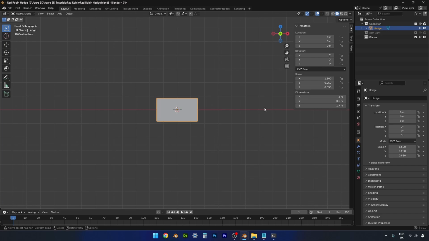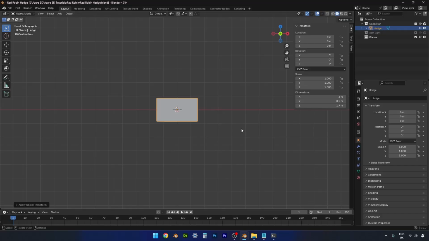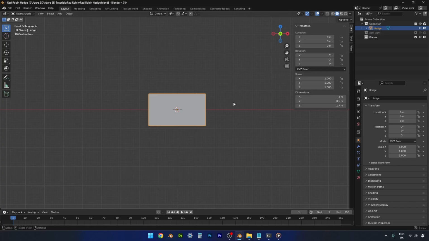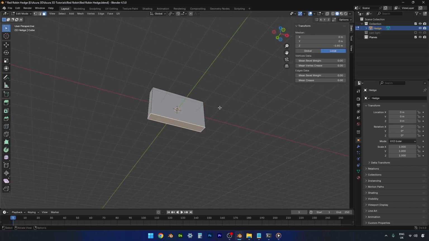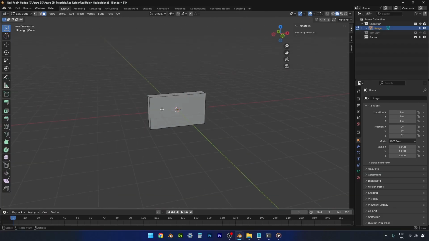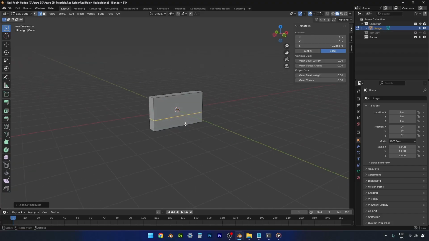And then let's just Control A and apply our rotation and scale. Then I'm going to go into edit mode. We're going to remove the bottom face, so X, and delete the faces. And then we'll just Control R, and we're going to put in one edge loop roughly about 1/3 of the way up. Doesn't matter the exact location, just roughly there.